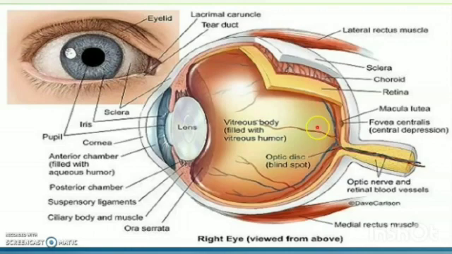I will recapitulate: light rays enter through the cornea, then the aqueous humor, through the pupil, into the lens, pass the vitreous humor and focus on the retina, where rod cells and cone cells are there. Cone cells are responsible for color vision and rod cells are responsible for vision in dim light. So the image is formed there, carried through the optic nerve to the brain where it is properly interpreted and we can see an object.